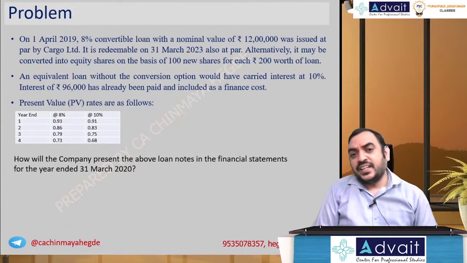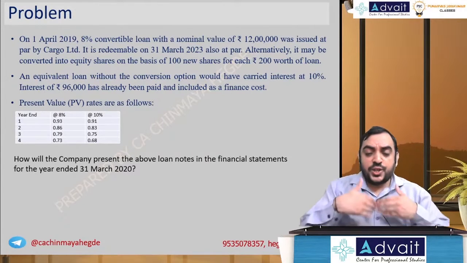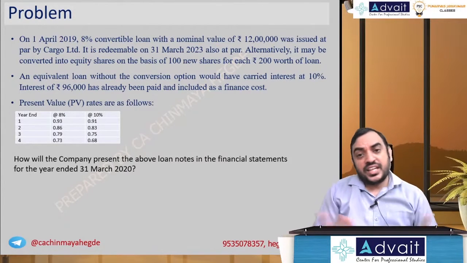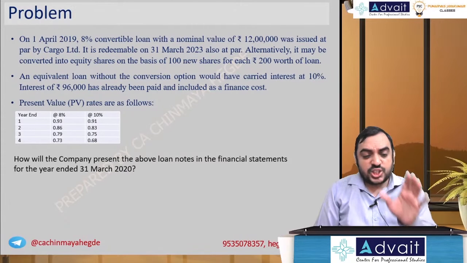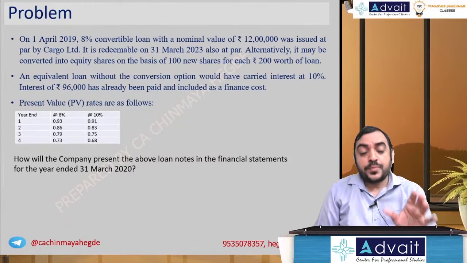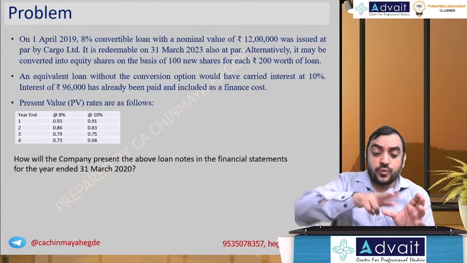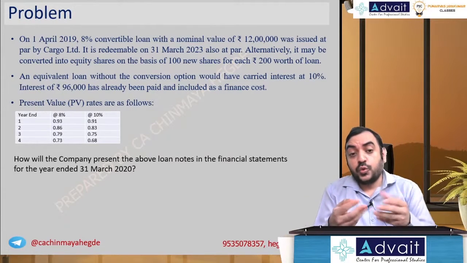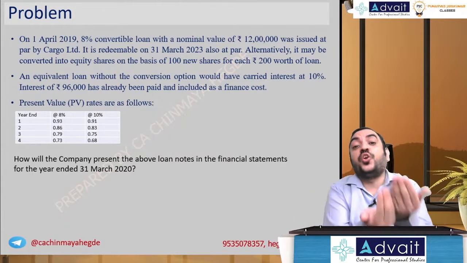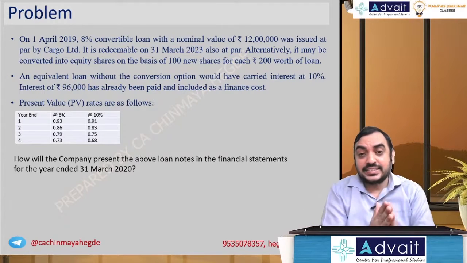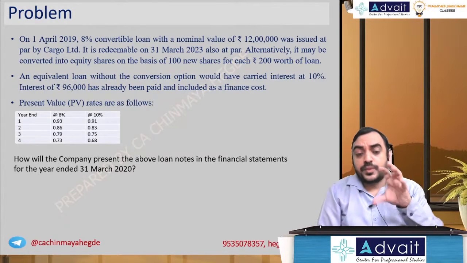How do you calculate the debt component? The obligation to pay cash becomes the debt component. So in this instrument, if the conversion option was not there, what would have been your cash outflow? In this case, you take that cash outflow.